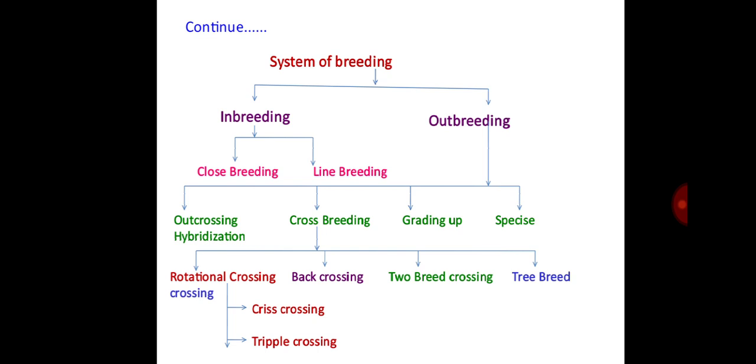The system of breeding is mainly classified into two classes, that is inbreeding and outbreeding. Then inbreeding is also divided into two classes, close breeding and line breeding. Then outbreeding is divided into four classes, that is outcrossing, crossbreeding, breeding up and species hybridization. Then crossbreeding is divided into four classes, that is rotational crossing, back crossing, two breed crossing, three breed crossing. Then rotational crossing is also divided into two classes, that is criss crossing and triple crossing. We will see them one by one.